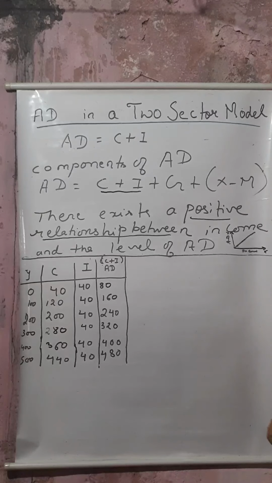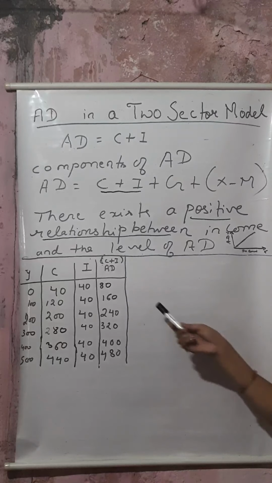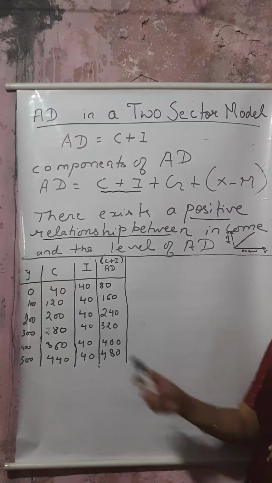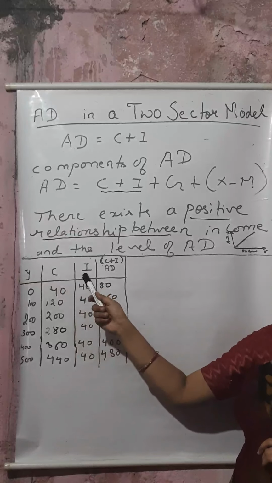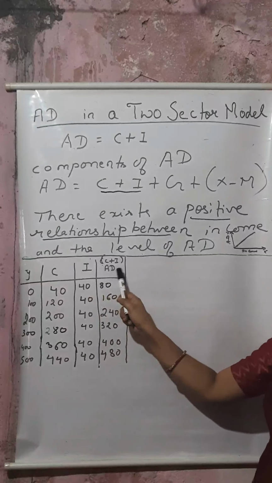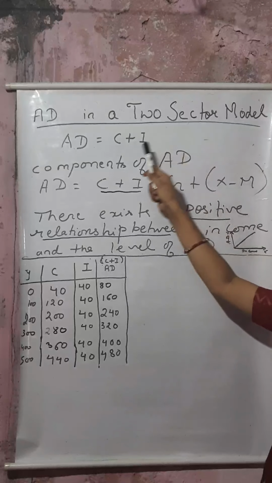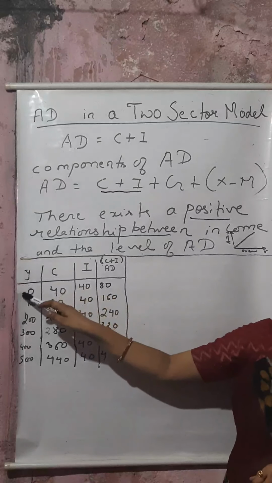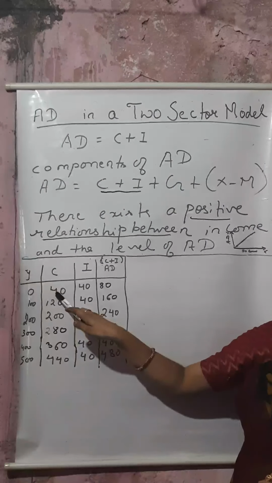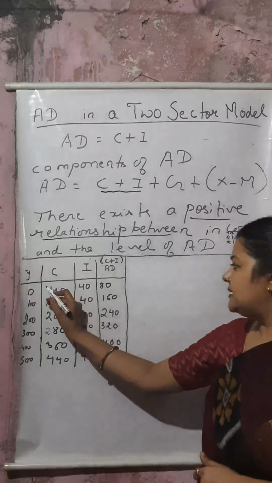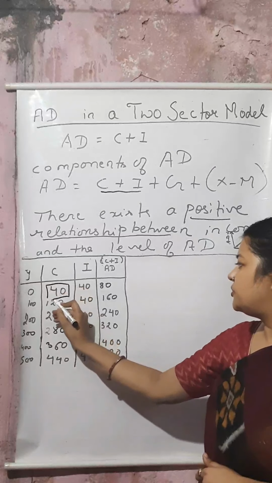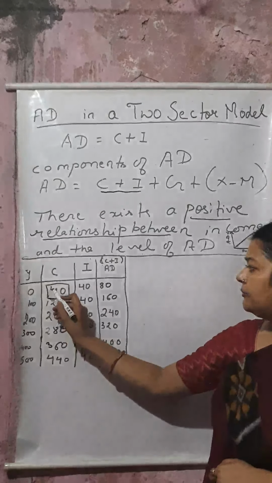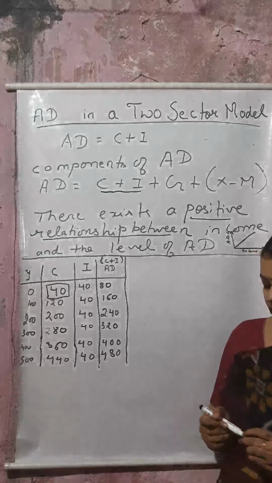Now look here. I have made this table so that it can be easily understood. Suppose this is income Y, this is consumption, this is I, investment. And what is the formula of AD in the two sector model? We have studied C plus I. Now look here. If Y is equal to 0, consumption is 40. It means this is autonomous consumption. At 0 level of income, there still exists consumption.